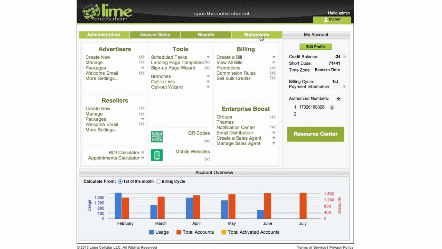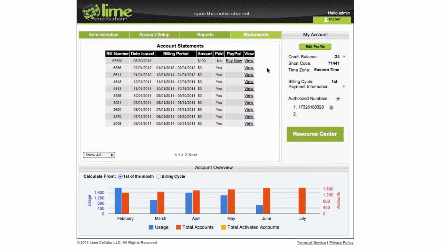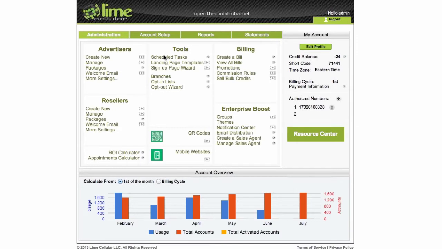Now the statements tab is something that, this is your statements with Lime Cellular, and your customers have something similar to that. Now the addition here is that you can actually pay your invoices right from here. If you have a credit card on file as well, of course you have one, so you'll be able to click and charge the card right from here. So you don't have to call us or contact us if you want to pay an outstanding balance.